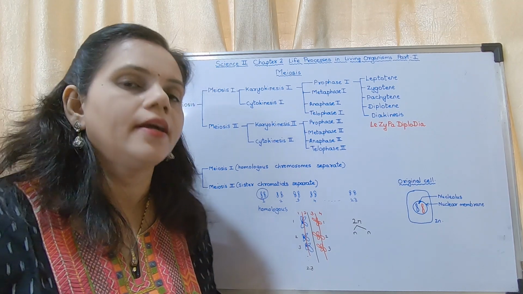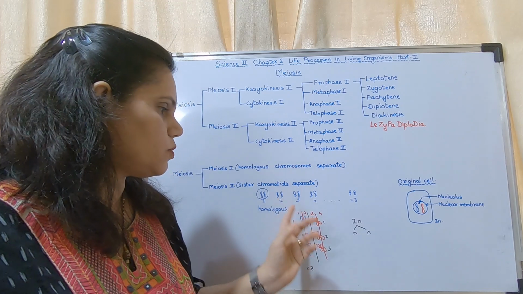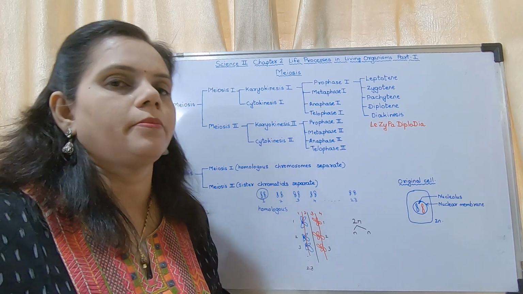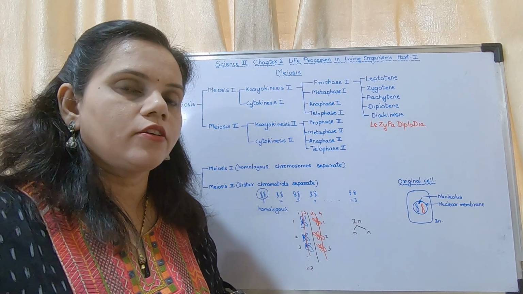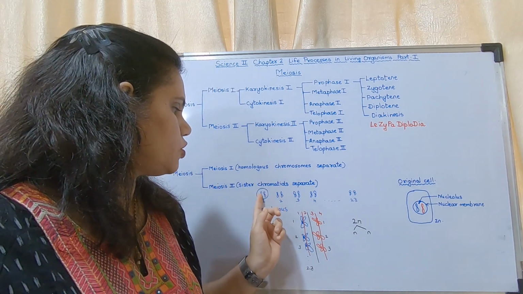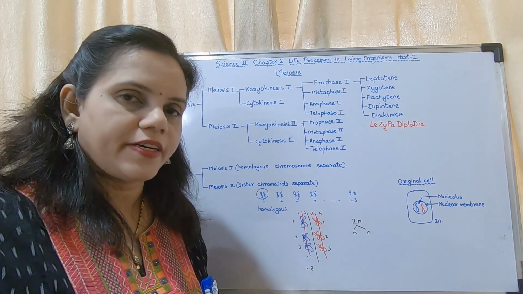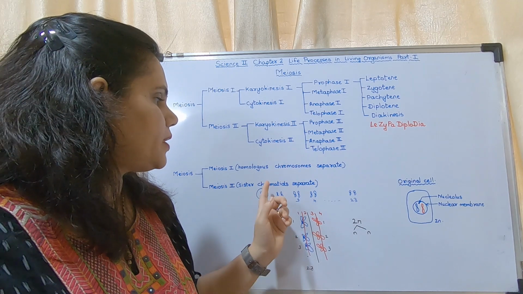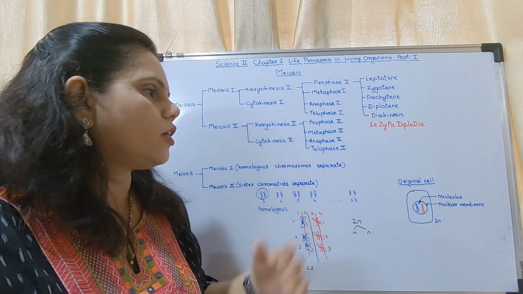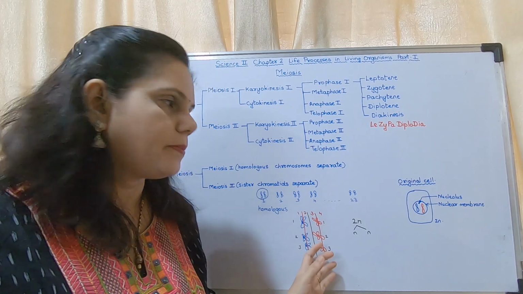Now we will enter into the stages. But before that I repeat, what are homologous chromosomes? Homologous chromosomes are the same type of chromosome, same number of chromosome. Chromosome number 1, there are 2, those 2 different chromosomes are said to be homologous chromosomes. They separate during the first stage. And during the second stage, sister chromatids separate. Now I will show you with the help of a diagram, then we will come to understand it better.